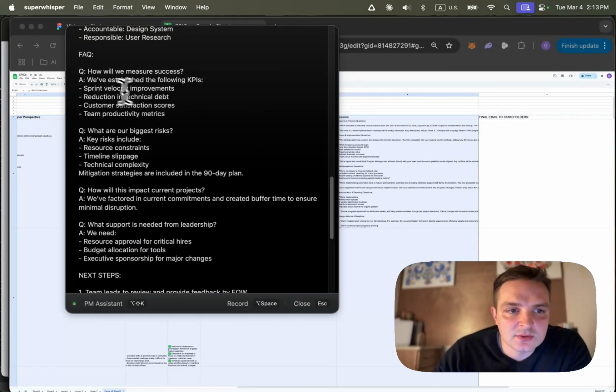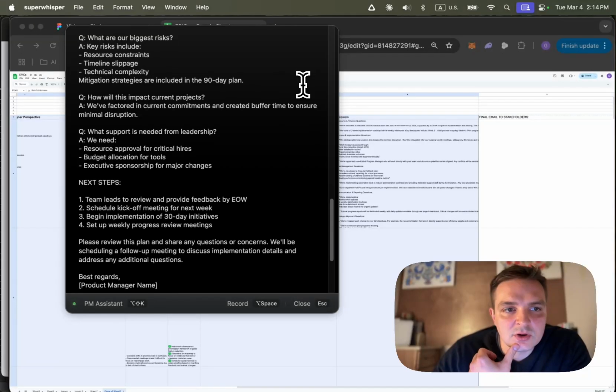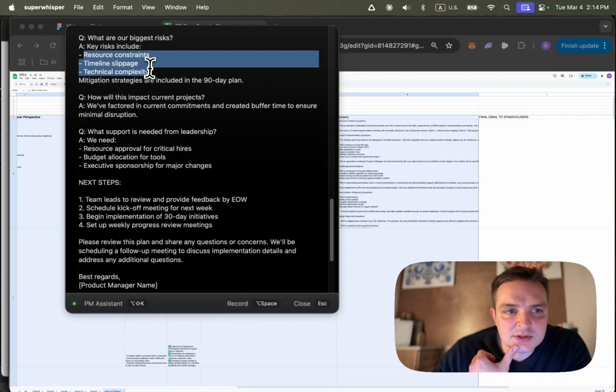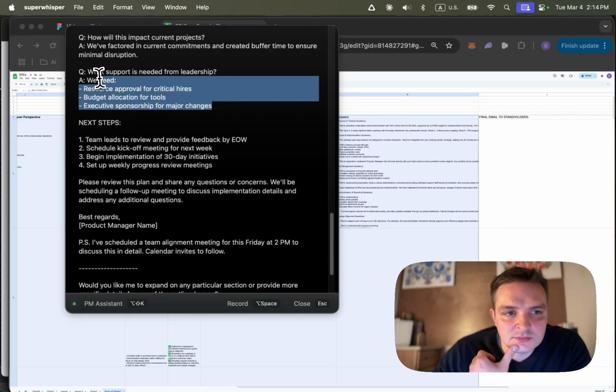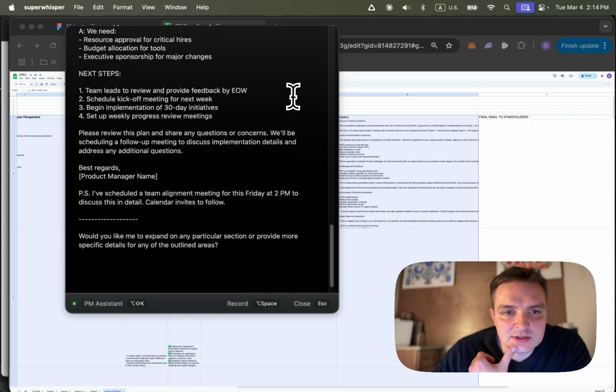And some FAQ here, right? How will we measure success? We establish the following KPIs: sprint velocity improvements, reduction in technical debt. This is nice, I like it. What are our biggest risks? Resource constraints, time slippage, technical complexity, okay. This is nice. Okay, next step.